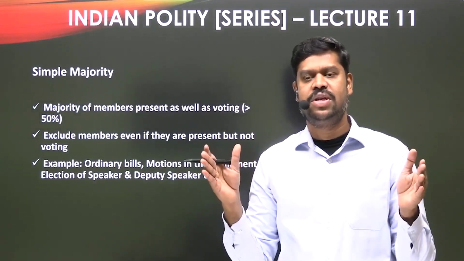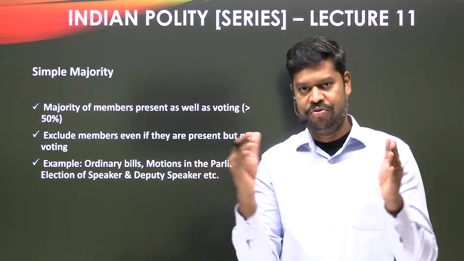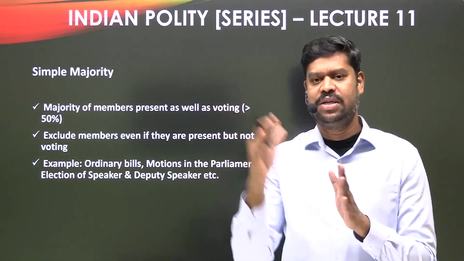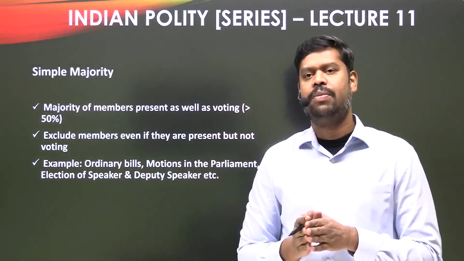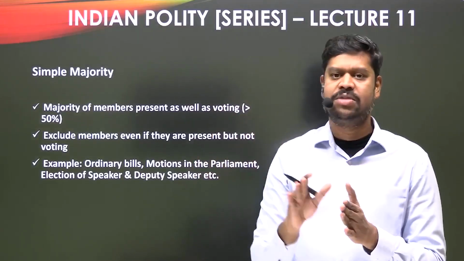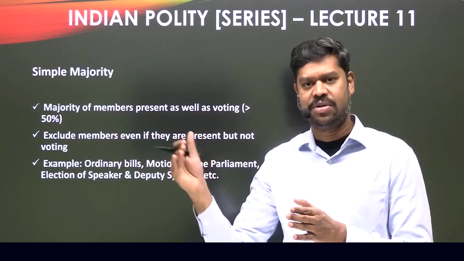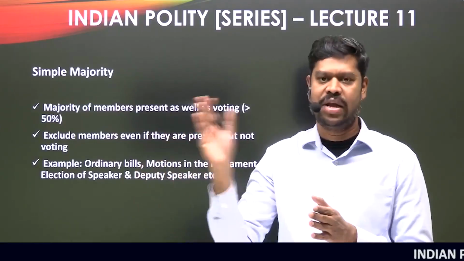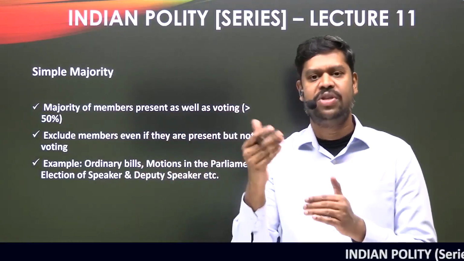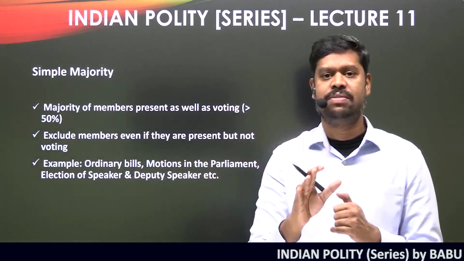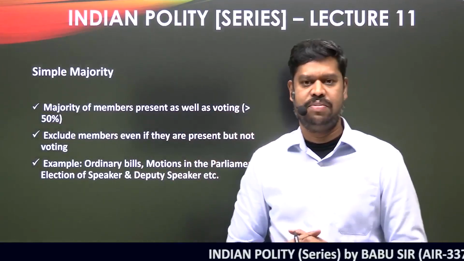So first we have seen the total strength is 100. If you calculate the majority, it is 51. Is that the simple majority? No, because it might be possible some of the members might be absent. So let us assume we reduce 10 out of that because there are 10 absent, so 90. The majority of 90 is 46. Is that the simple majority? No, that is also not the simple majority.